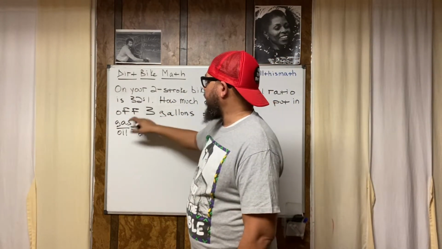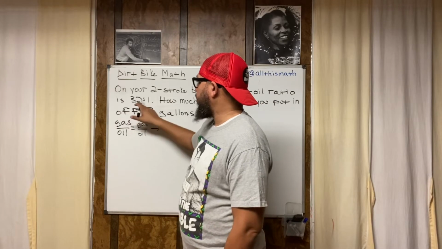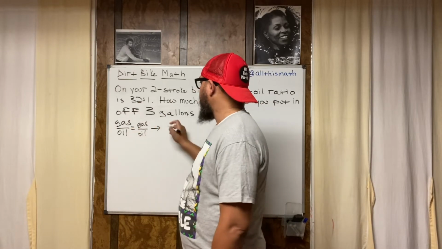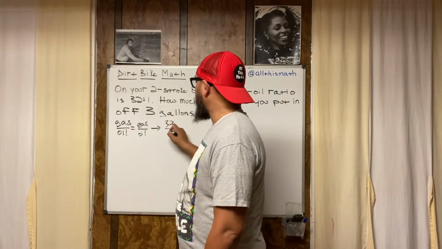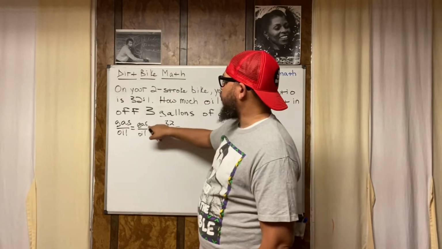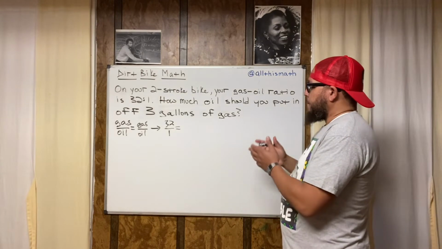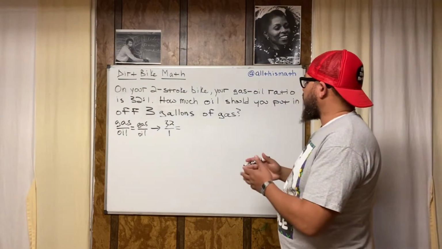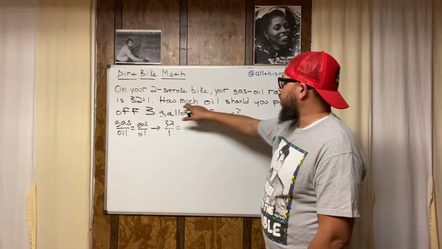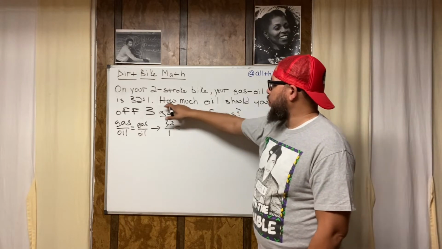So we go left, right, top, down. First matches up with the top. So we got 32/1 is equal to this fraction right here. Now, what's in that fraction right there? In that second fraction, we have the amount of oil that we're trying to figure out. We're trying to find out how much oil we need.